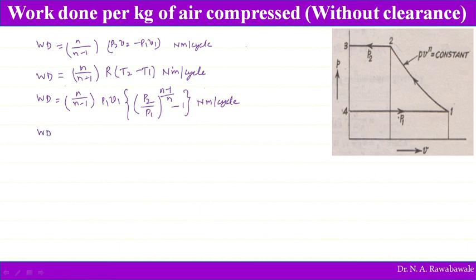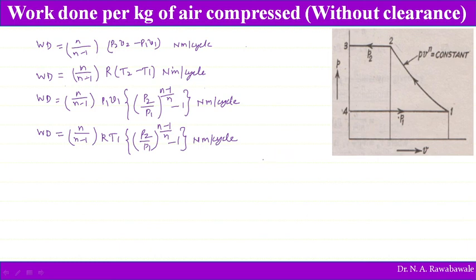Or this again can be written as work done is equal to n divided by n minus 1, R T1, in brackets, P2 divided by P1 to the power of n minus 1 divided by n, minus 1, Newton meter per cycle.